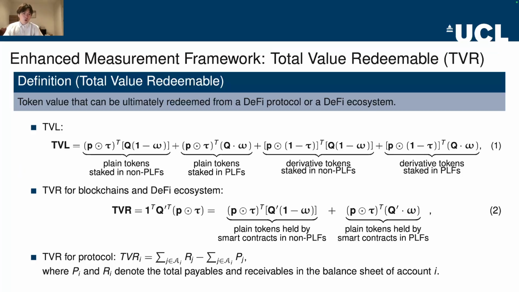For TVL, we include the value of plain tokens, which are tokens without underlying tokens, as well as derivative tokens, which are tokens with underlying tokens. For TVR, we only consider the value of plain tokens. For protocol-level TVR, we calculate it as the difference between the total payables and the total receivables of the users' balance sheet.